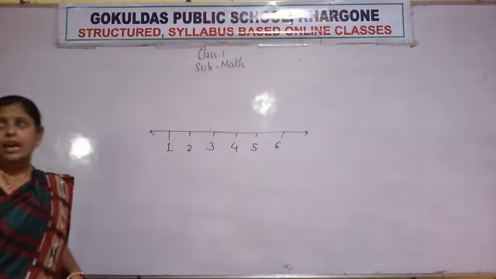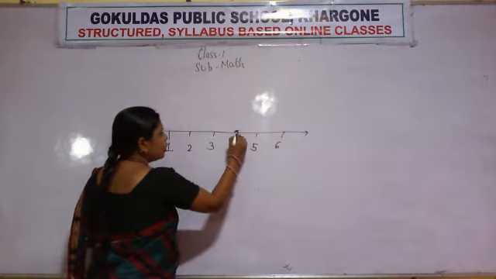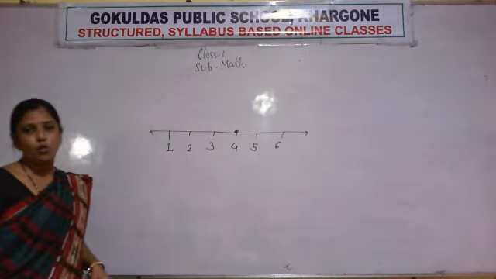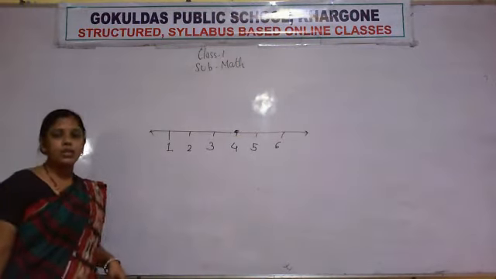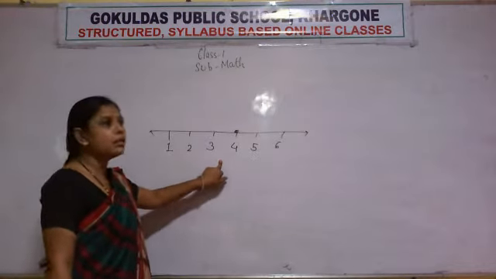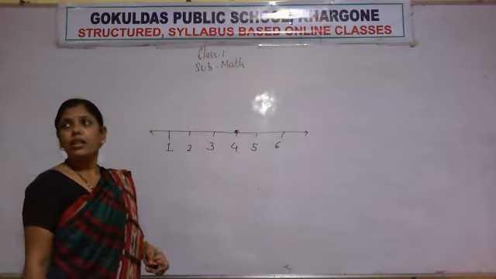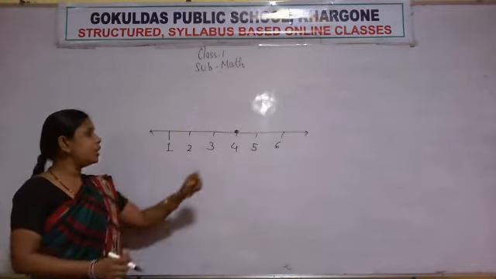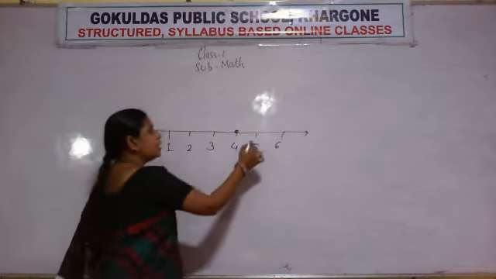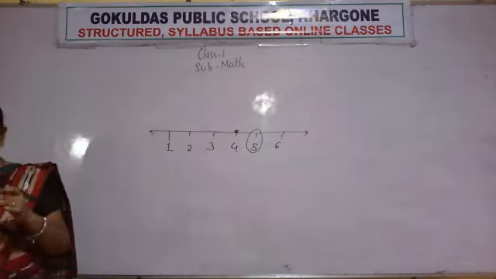Suppose I mark a dot on number 4, and if I ask you to find the after number of 4, which number will come just after 4? After means baad wala, before means pehle wala. The number that comes just after 4 is number 5. Here I have written numbers from 0 to 10.